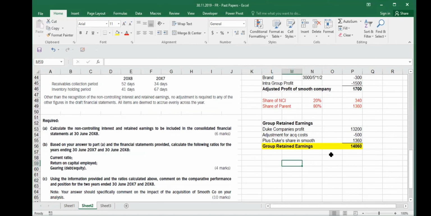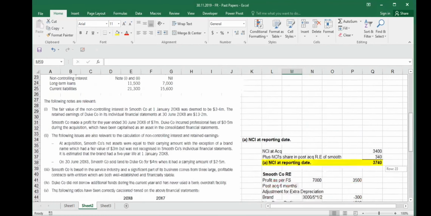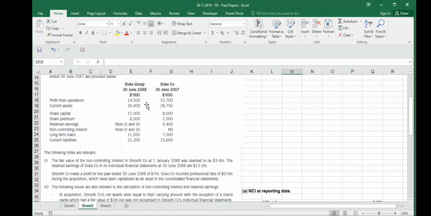Please ask if there is any question. Sir, we have group profit also, right, in the question. Yes, that's 14,500. But it is not correct because they made a mistake on retained earning, and we have to calculate these two, and then it will impact this one as well.